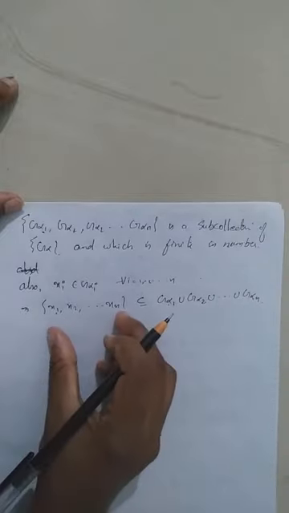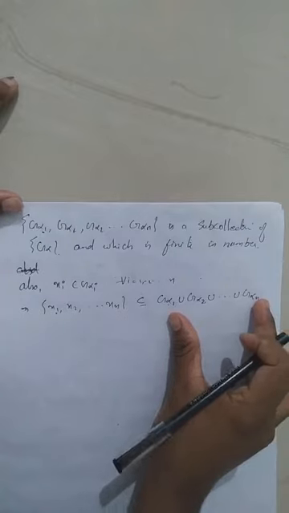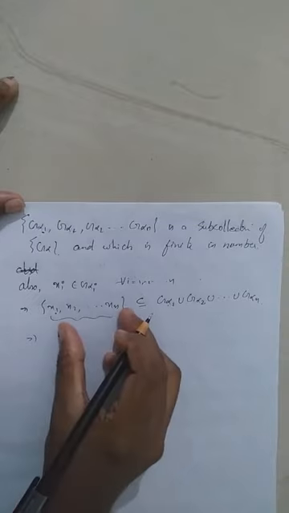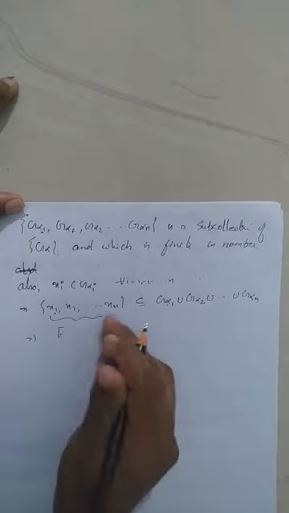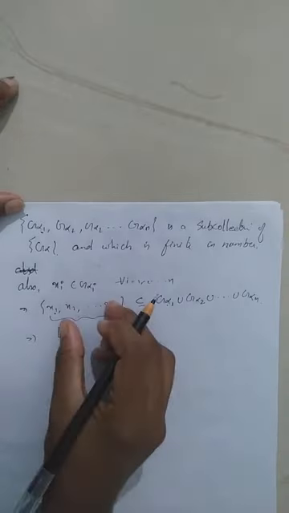Therefore, this full set can be contained in this finite union of sets, which implies this is nothing but capital E. These are the elements in capital E. Therefore, the whole set of elements of capital E is represented by this set. Therefore, this is nothing but capital E.